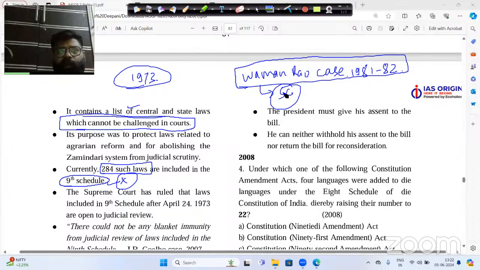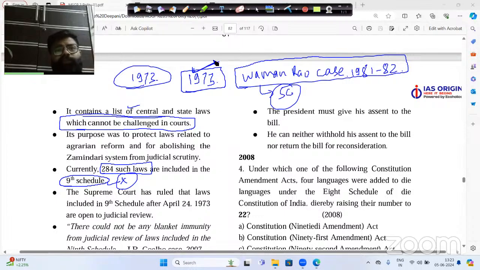Supreme Court said in the Vaman Rao case that all the laws, please listen to this very, very carefully, all the laws which were included in the ninth schedule till the year 1973. This is a very important statement. Please listen to this very carefully. Vaman Rao case 1981-82, Supreme Court said that the laws which are made by the government and put under the ninth schedule till 1973, only those laws cannot be struck down by judicial review.